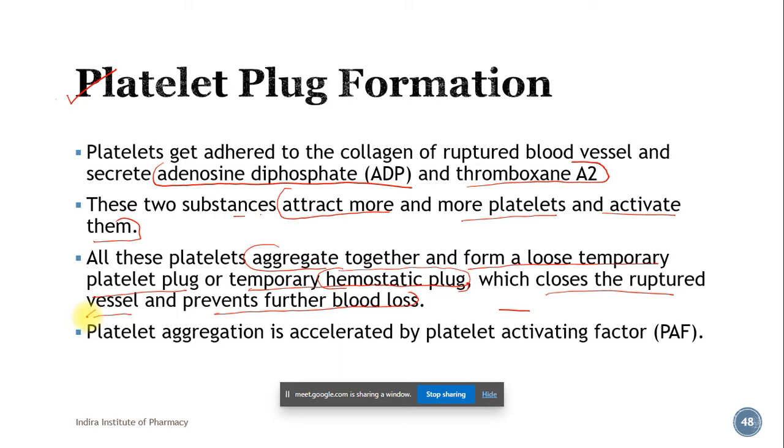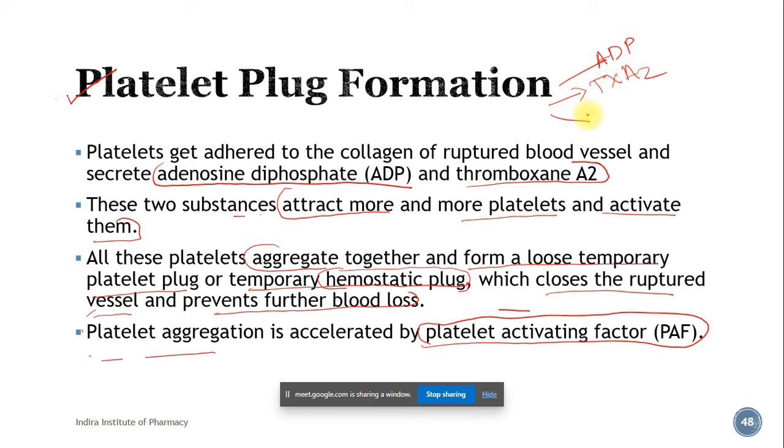Platelet aggregation is accelerated by platelet activating factor. So there are three chemicals which we have studied here: the first is ADP, the second is thromboxane A2, and the third is platelet activating factor. These two are from the platelets, and the source of it is the arachidonic acid.